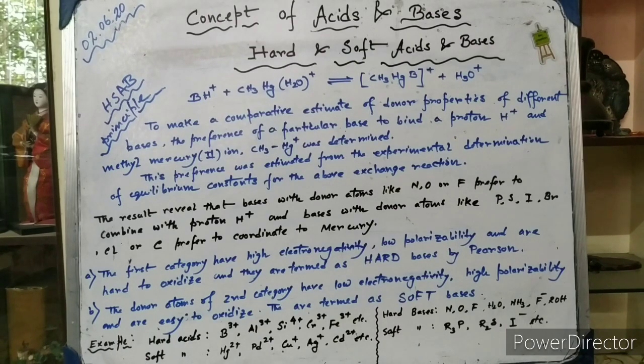I repeat that the cations of smaller size, lighter elements, cations of higher charge, those that are not easily polarizable, and molecules with a lesser number of valence electrons are considered to be the hard acids. Okay, so we have given a few examples here. You can see that the hard acids are like boron 3+. All of them are carrying a high positive charge. They are smaller in size. They are much more compact, and they are not easily polarizable, like boron 3+, aluminium 3+, silicon 4+, chromium 3+, ferric ion. These are considered to be the hard acids.